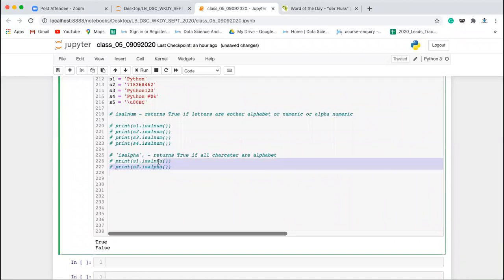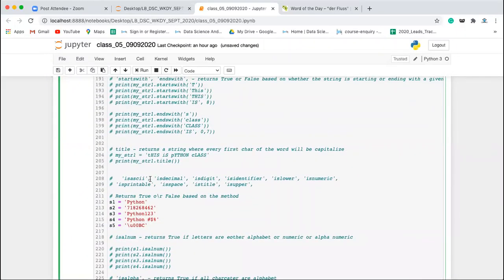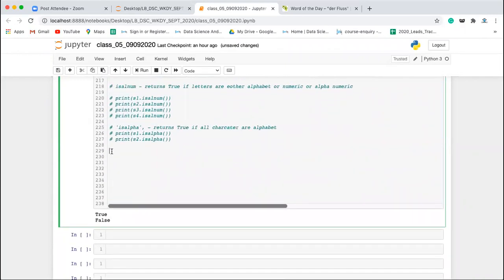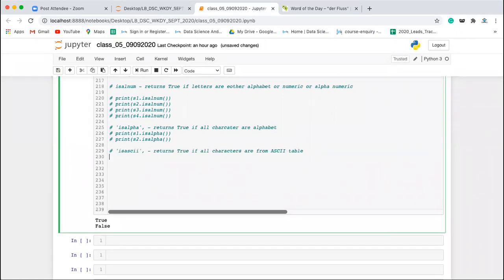Okay. Next we have isascii. So isascii returns true if all characters are from the ASCII table. Okay. For example, let's say we are writing print S1 dot isascii.